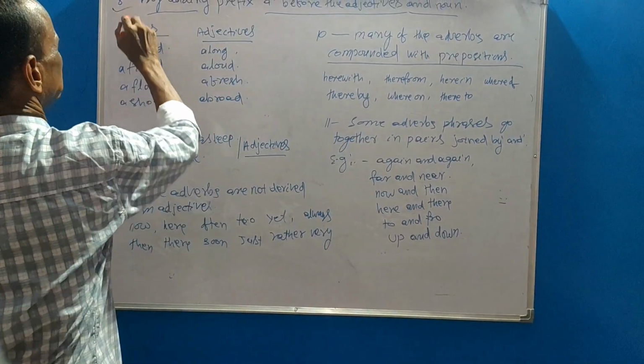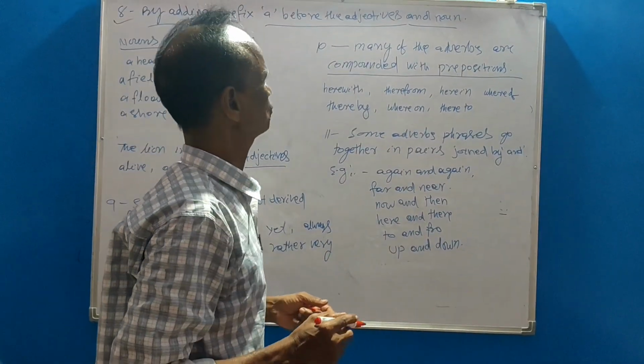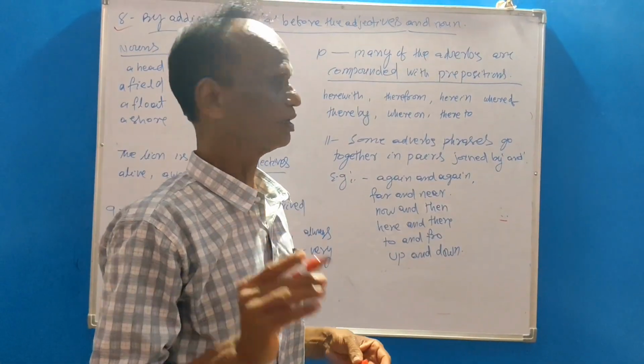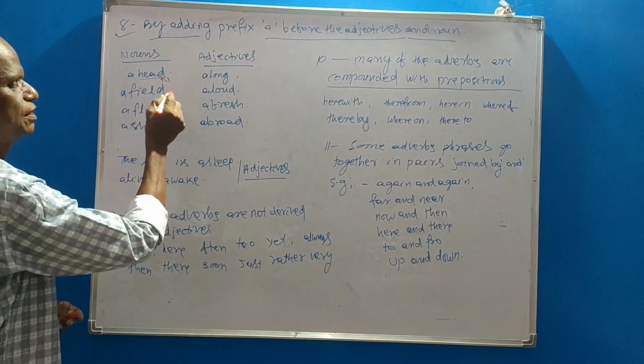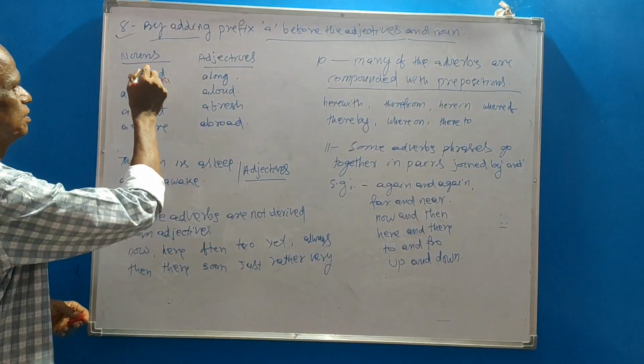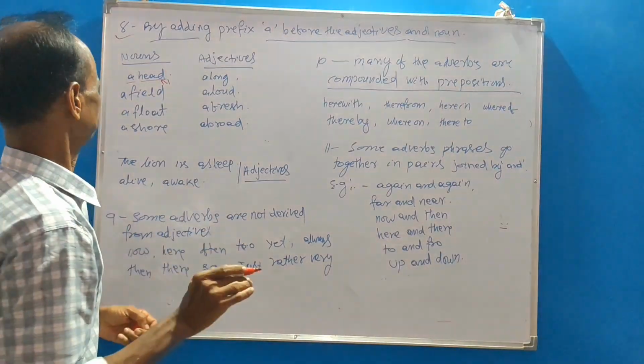Point 8. By adding the prefix a before a noun or adjective. For example, noun head, field, float, shore, with prefix a, changes into an adverb.